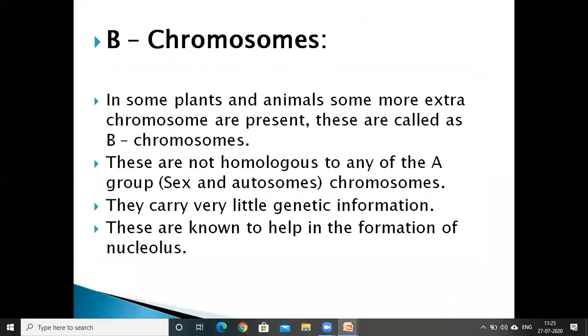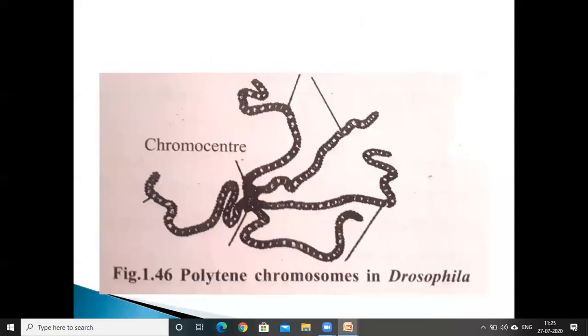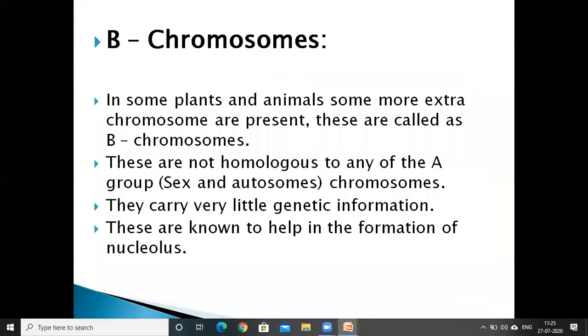Balbiani rings. Next, these are the polytene chromosomes of the salivary gland only, because in Drosophila, as I already told, the chromonemata replicate many times without nuclear division. That's why it consists of a number of chromonemata. So we call them polytene chromosomes.